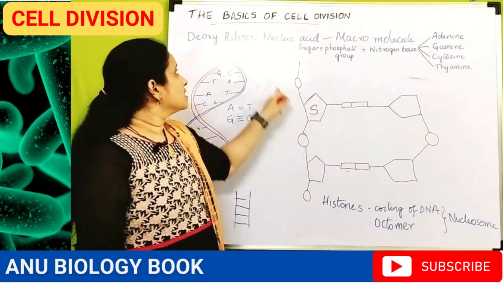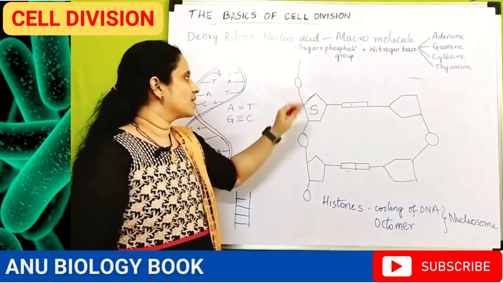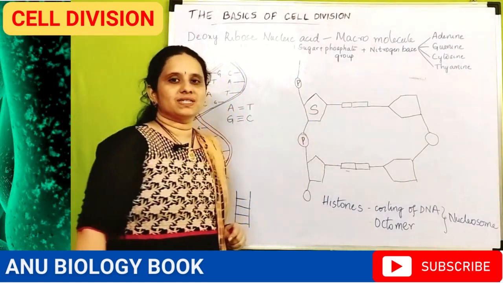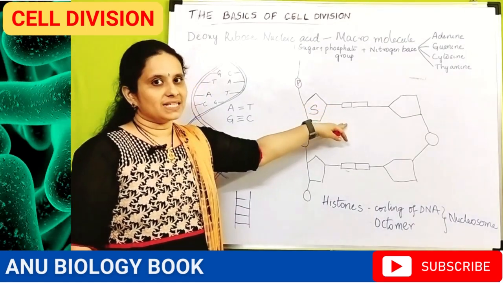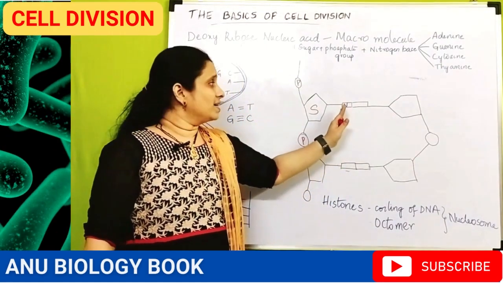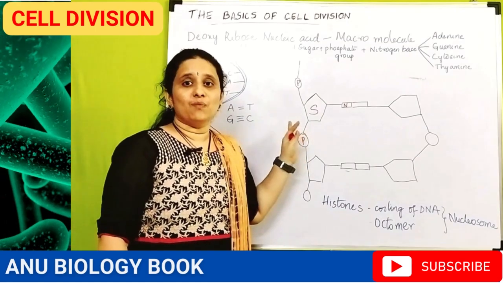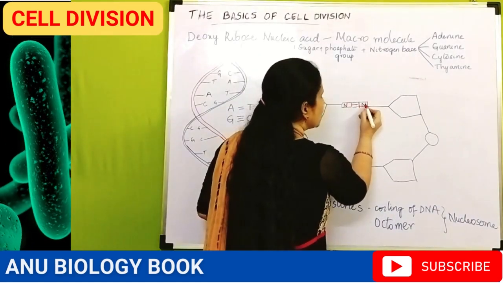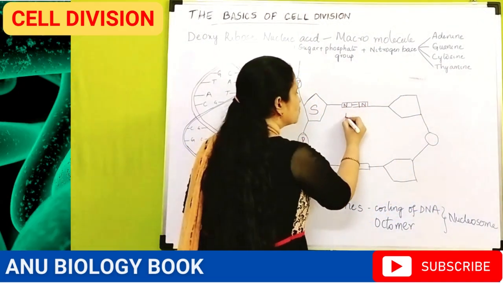The sugar is the ribose molecule, which is a 5-carbon compound. And this sugar is attached to the phosphate on both sides. Here this sugar molecule is elongated to attach with a nitrogen base, and the nitrogen base attached to one strand of the DNA molecule extends to attach with another nitrogen base of the other strand of the DNA molecule through hydrogen bonding.